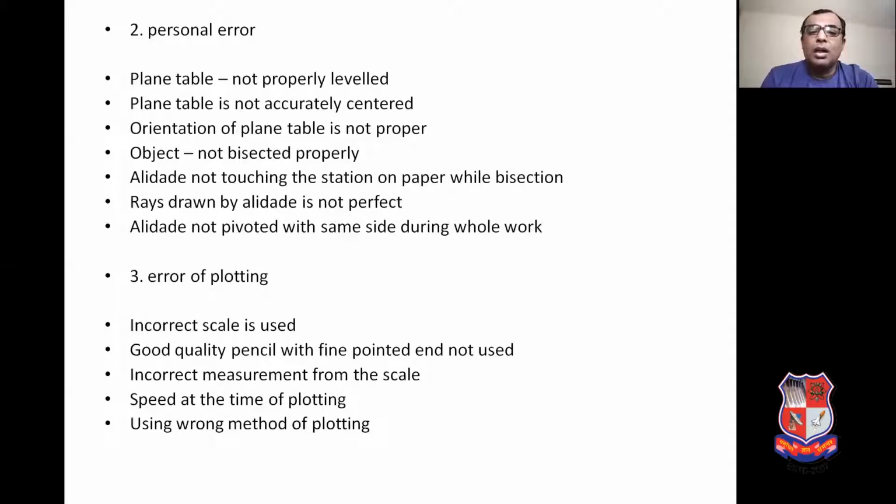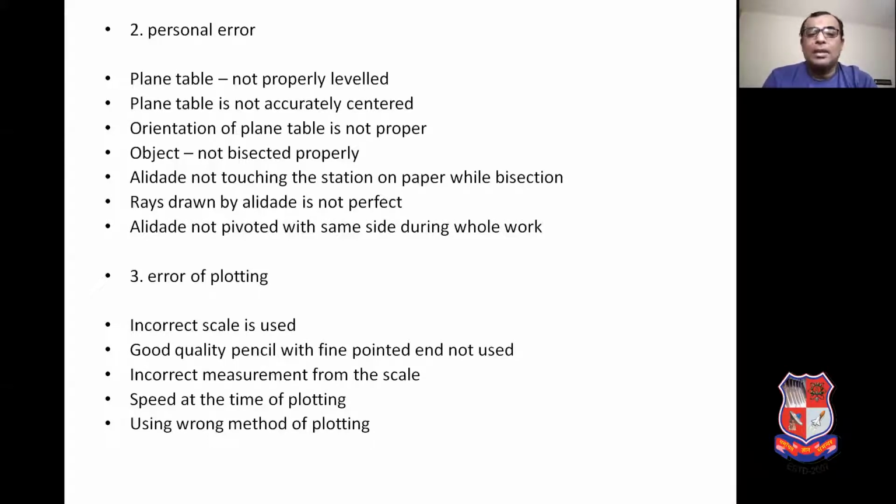Third one, error of plotting. Error of plotting means errors which are generated during the drawing work by the drawing instruments or by the drawing method, that are considered as error of plotting. Let us see, if incorrect scale is used for the drawing purpose, it is error of plotting.